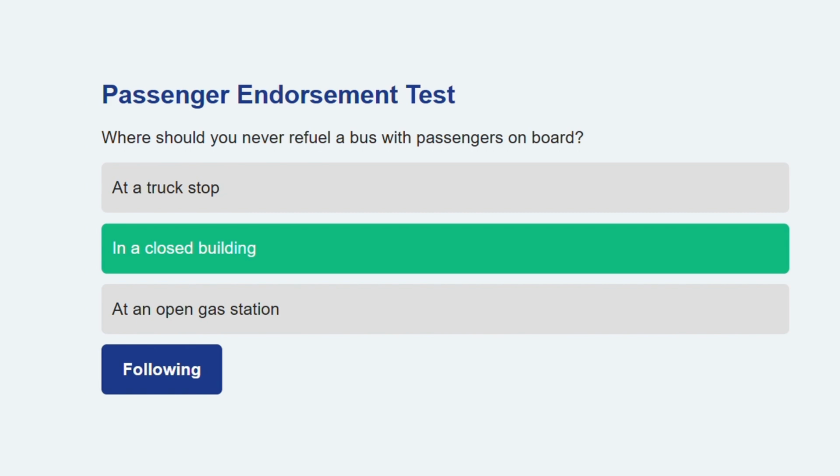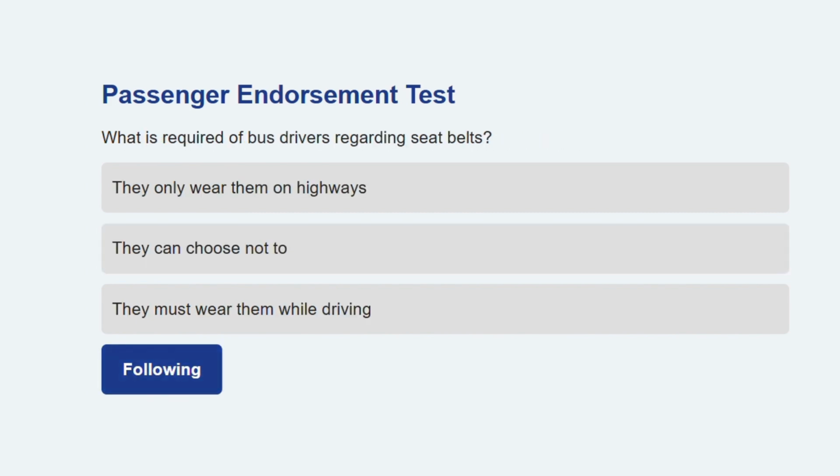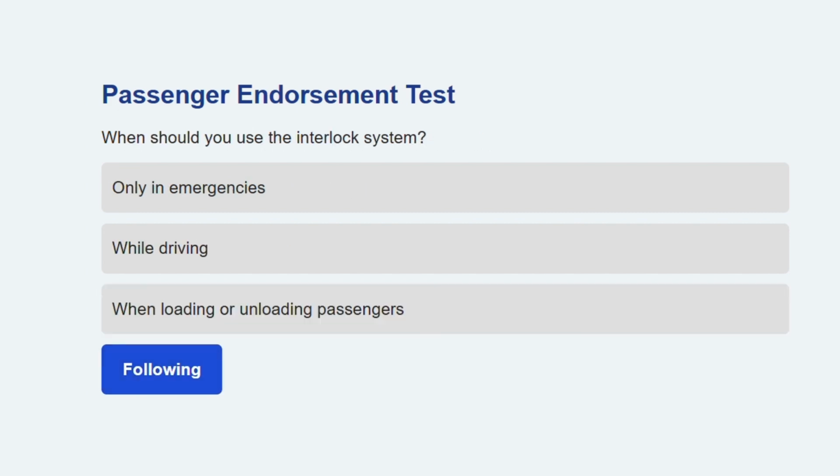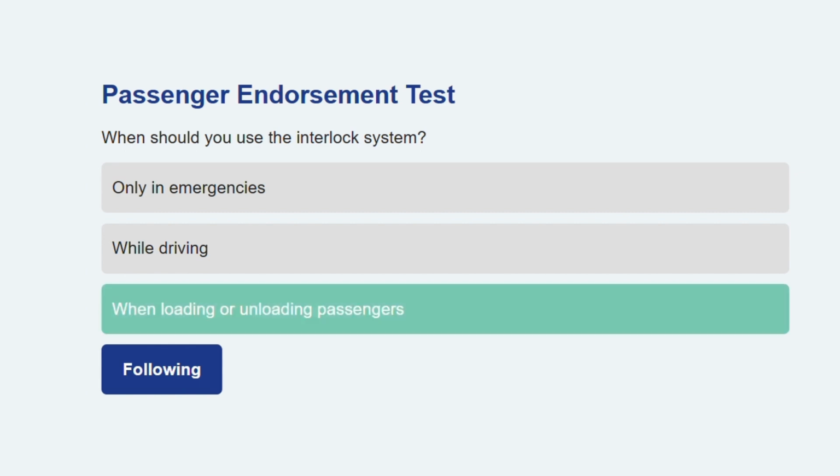Let's keep it rolling. What is required of bus drivers regarding seat belts? They must wear them while driving. Seat belts are a legal and safety requirement. Moving forward. When should you use the interlock system? When loading or unloading passengers. The interlock ensures the bus doesn't move while doors are open.